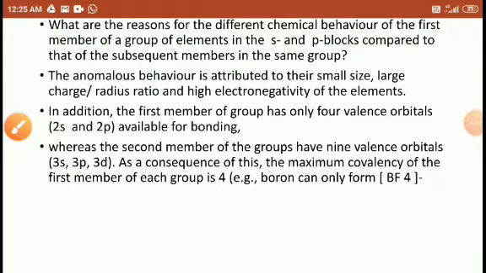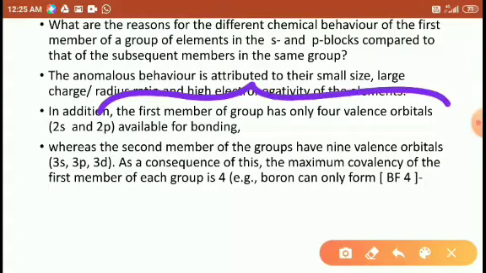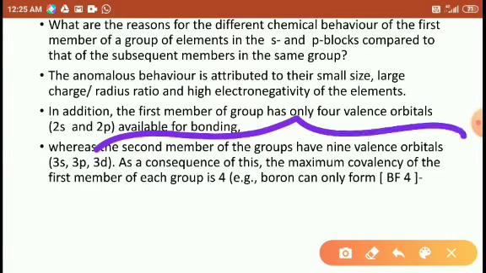Okay, students. Here, the first member of the group has 4 valence orbitals, because in the first member the electrons are shifted in the 2s and 2p. But in the case of the second period, electrons can shift into 3s, 3p, 3d. Right, students? 3s, 3p, 3d.